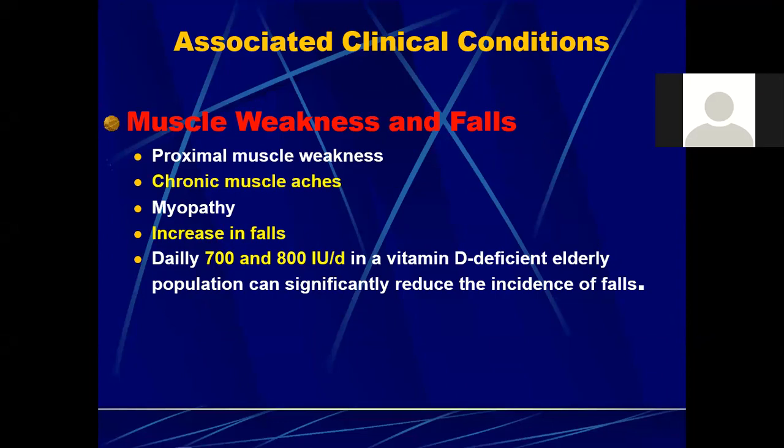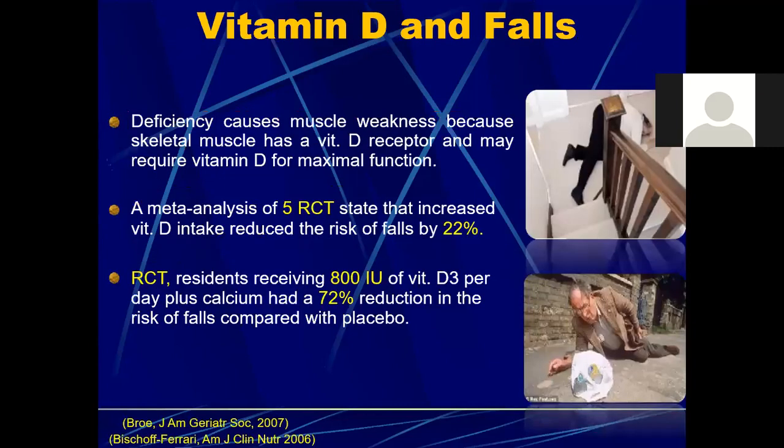And it was seen that a daily intake of 700 to 800 international units of vitamin D in a vitamin D deficient elderly population can significantly reduce the incidence of falls. In certain studies, when elderly people were supplemented with vitamin D at 700 to 800 international units per day, the incidence of falls was greatly reduced.